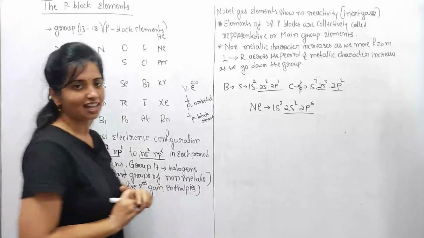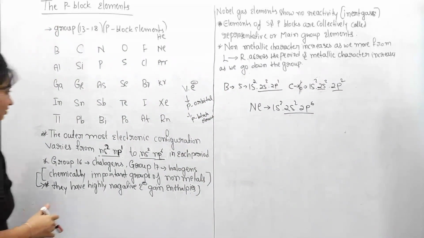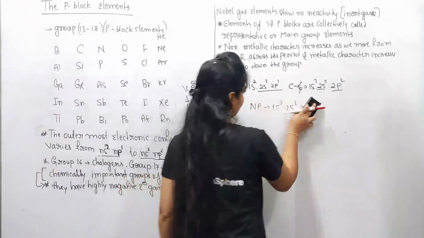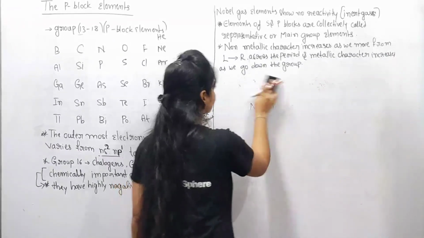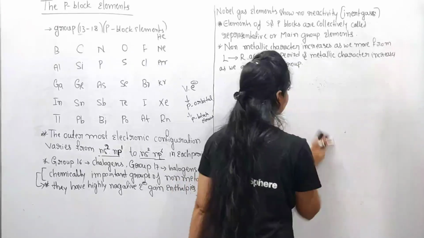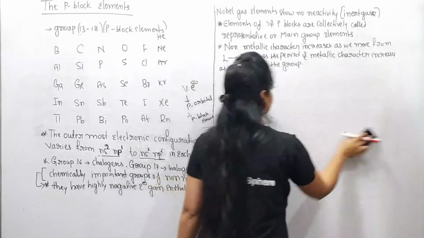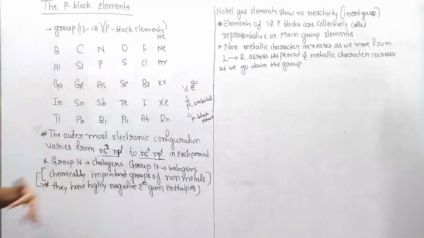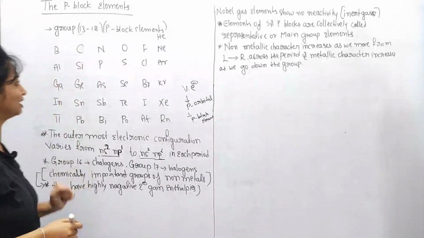Next, I wish to tell some tricks to remember the p block elements using funny sentences in Hindi. By the help of these sentences, you can remember all the p block elements.